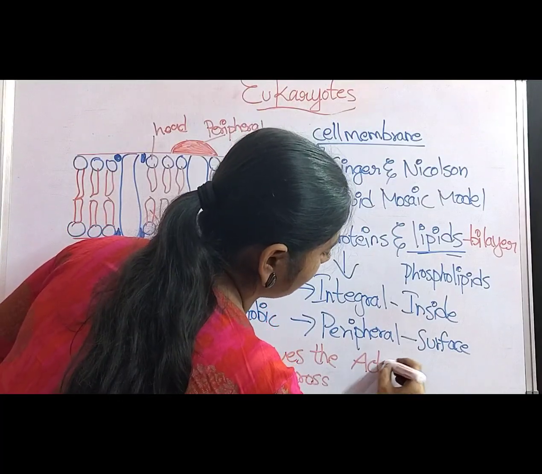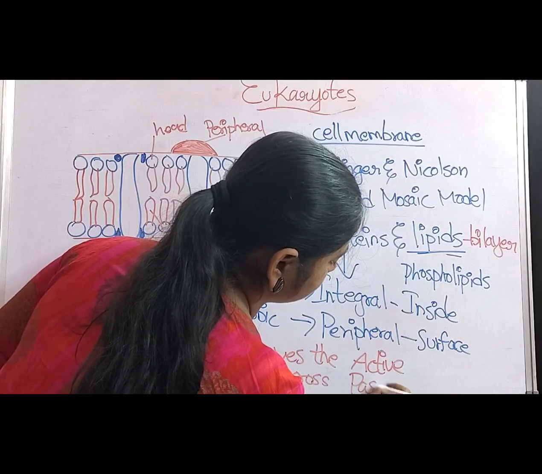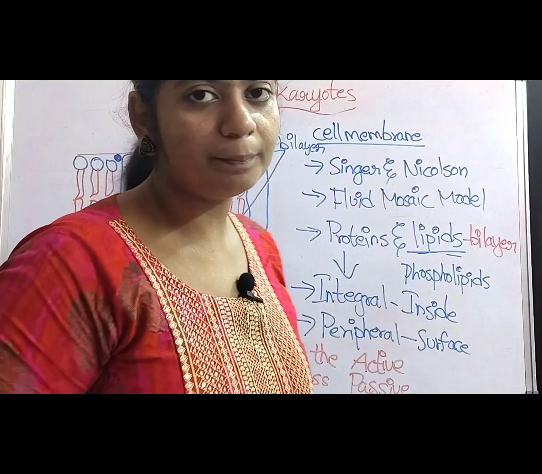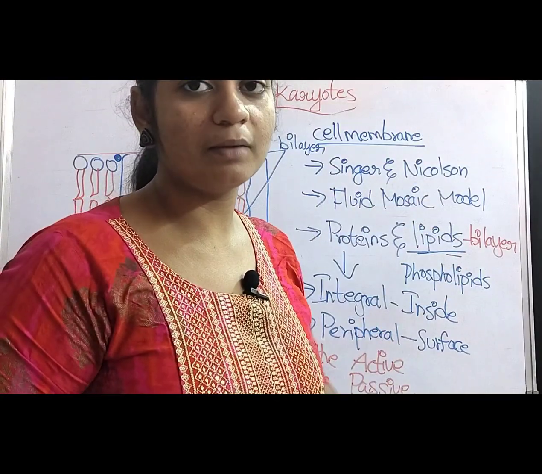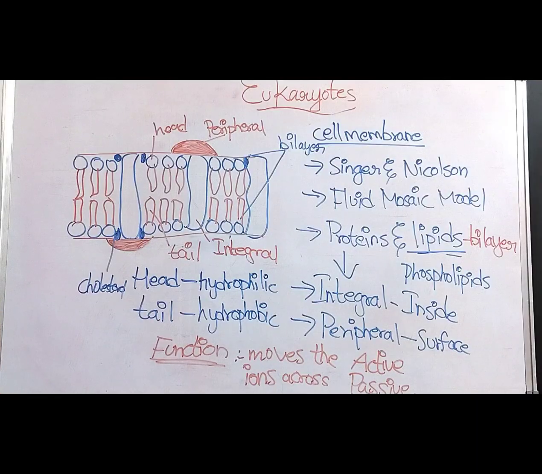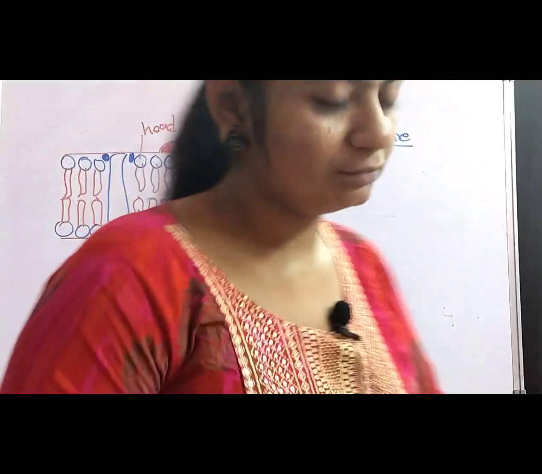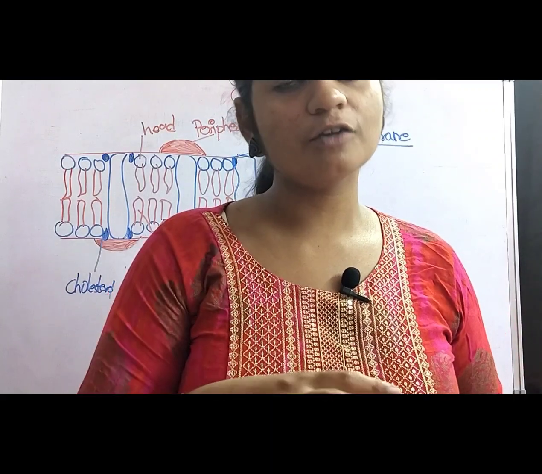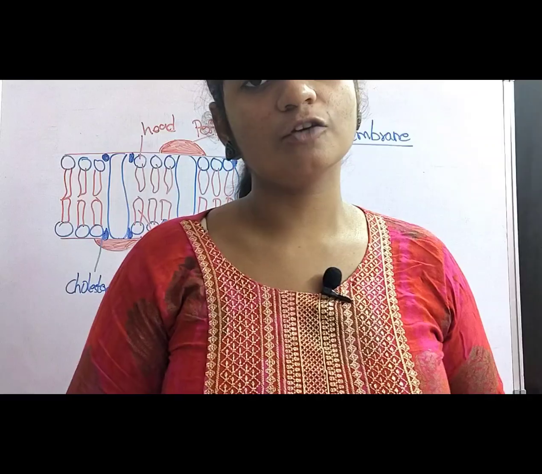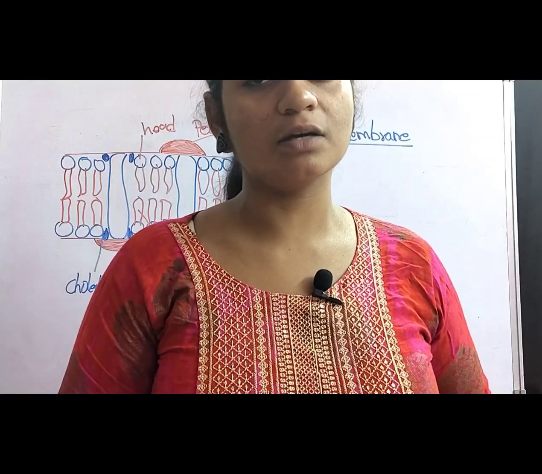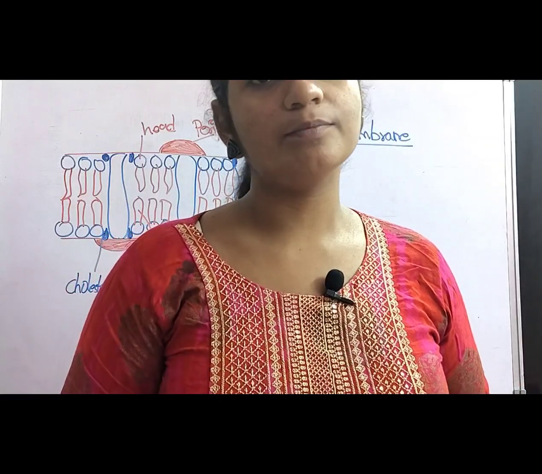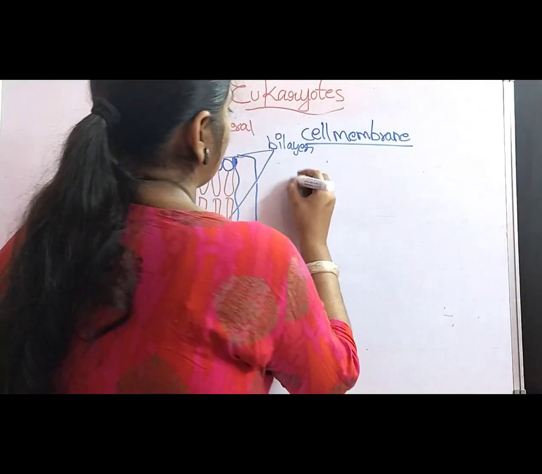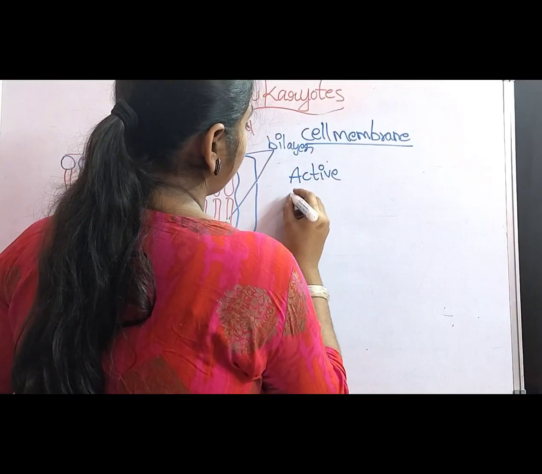Active and passive. So, let us discuss the active and passive movement of ions across the cell membrane in detail. And now, let us discuss the function of the cell membrane. At first, what is the function of the cell membrane? The main function of the cell membrane is to move the ions across the membrane. And in this process, two types of transport take place. What are those two types of transport? Active transport and passive transport.